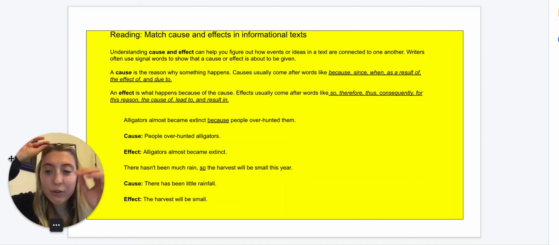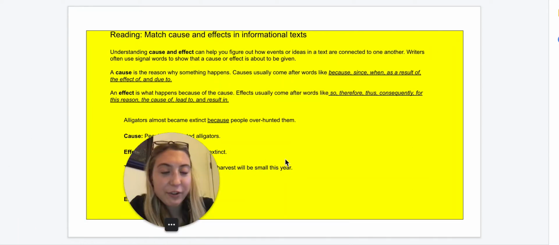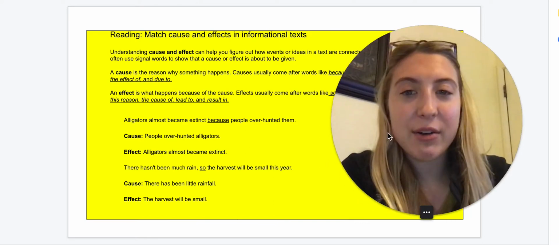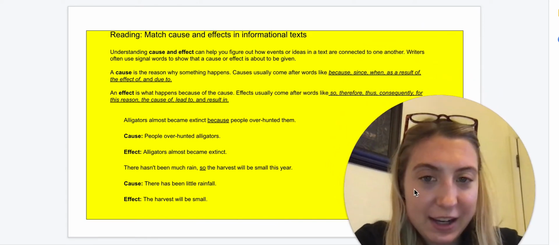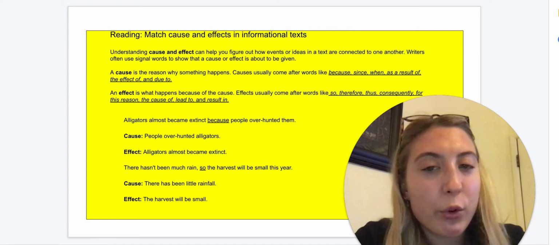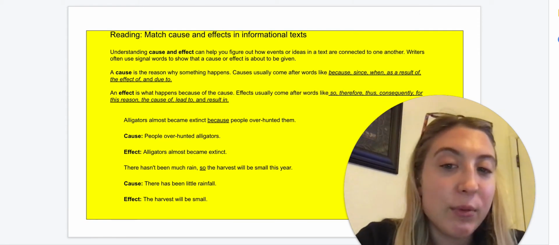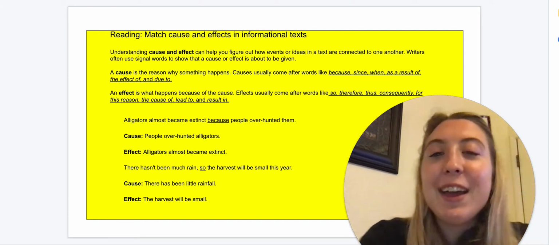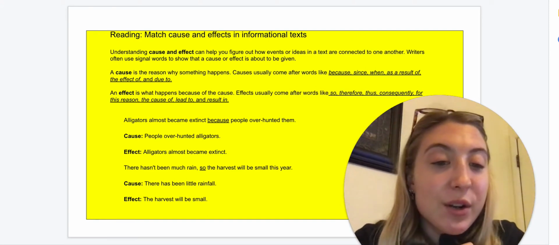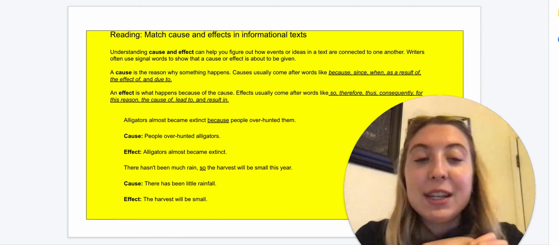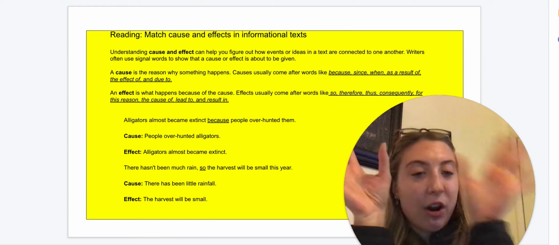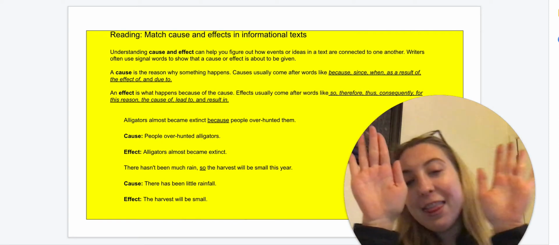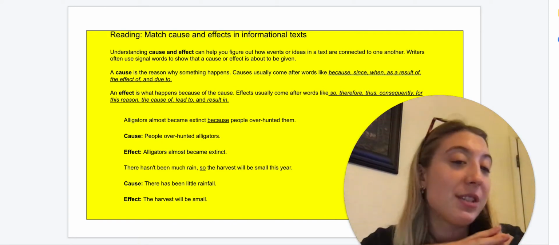Right, hello, third grade. Yesterday, our Tuesday, today's Thursday, we talked about cause and effects in reading. So we're going to quickly review what a cause is and what the effect is, and then we're going to be going over something new. Remember, a cause is the reason why something happens. And then because that happened, our effect is our result. So in our story, it goes our cause, and then our effect, and they're going to be pretty close together.